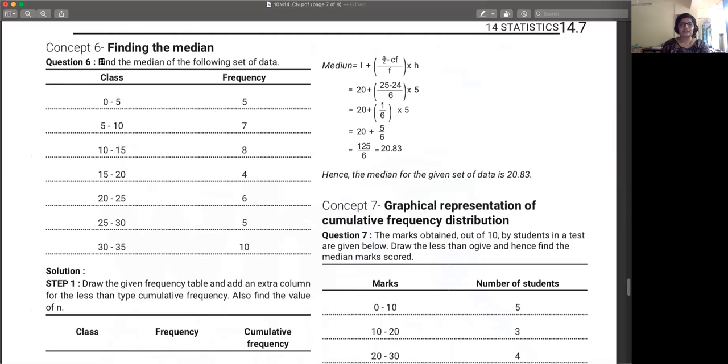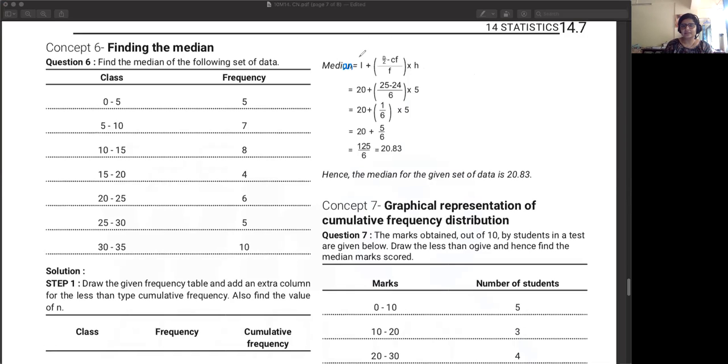Cool. So find the median of the following set of data. You're given all these different classes and you're given the frequency. So step 1 is to find out the cumulative frequency. If you remember the formula, what was the formula? Median is equal to L plus n by 2 minus CF divided by F into H, right?